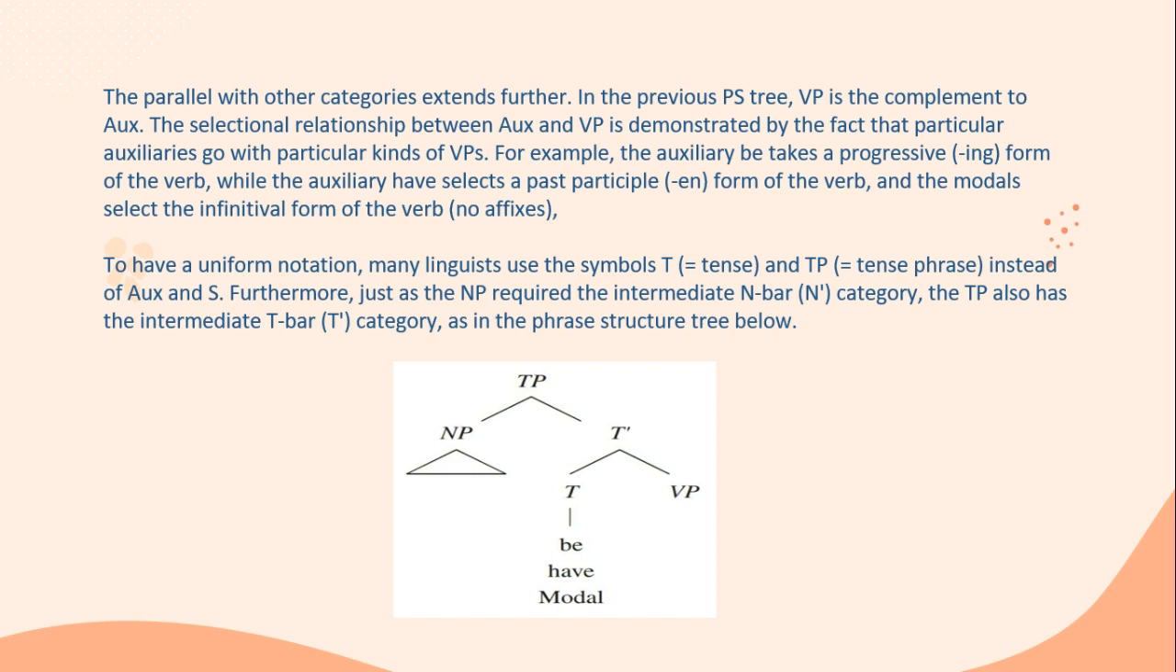To have a uniform notation, many linguists use the symbol T for tense and TP for tense phrase instead of auxiliary and sentence. Furthermore, just as a noun phrase requires the intermediate N-bar category, the tense phrase also has the intermediate T-bar category, as in the phrase structure trees below.